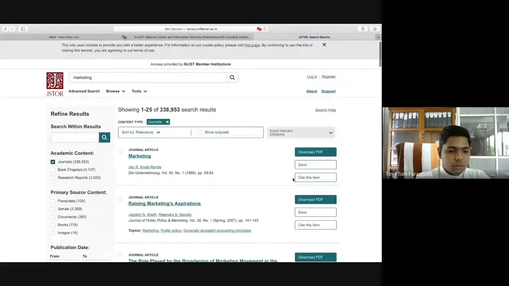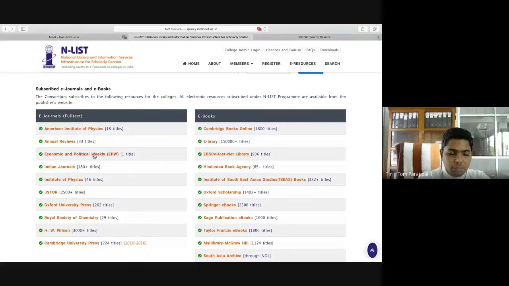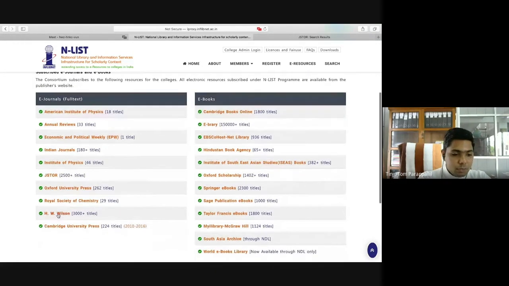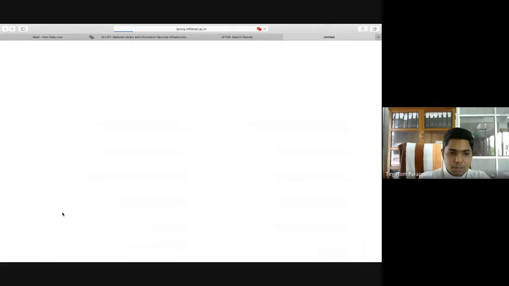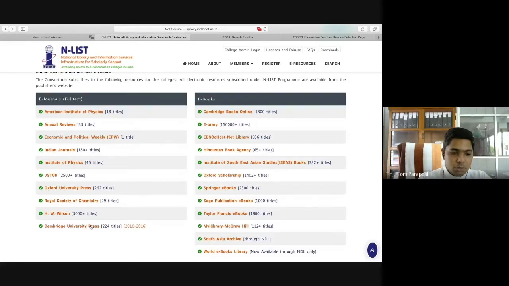Then coming to Economic and Political Weekly, usually we are subscribing to it. You can get the e-content of the same from this one. Then Oxford University Press provides both electronic journals as well as electronic books. This H.W. Wilson means the EBSCOhost database. The EBSCOhost database also provides us with electronic journals as well as electronic books. Then Cambridge University Press also gives us electronic journals.